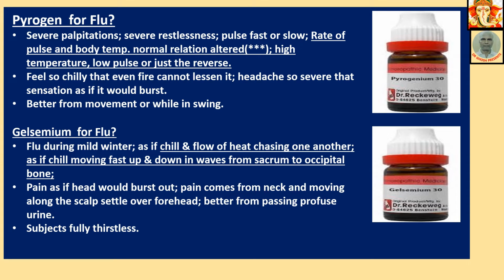Chelidonium in flu. Flu during mild winter, as if chill and flow of heat chasing one another. As if chill moving up and down in waves from sacrum to occipital bone along the spine. Pain as if head would burst. Pain comes from neck and moves along the scalp, settles over forehead before passing. Better from passing profuse urine. This is a very important symptom. Subjects fully thirstless.